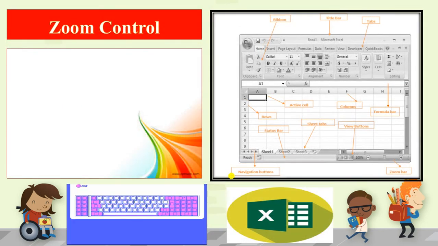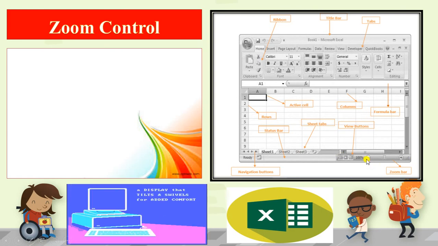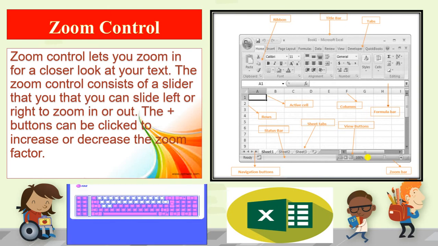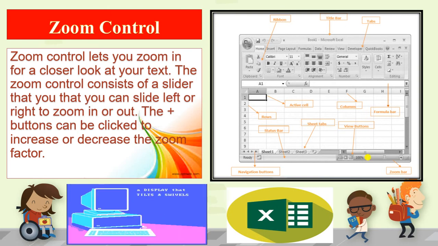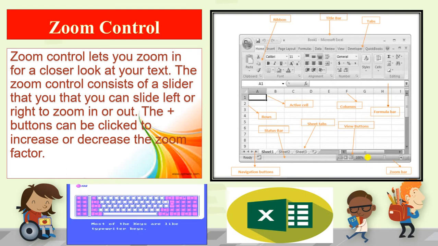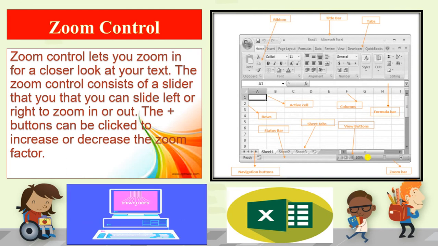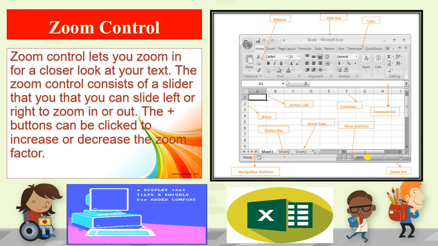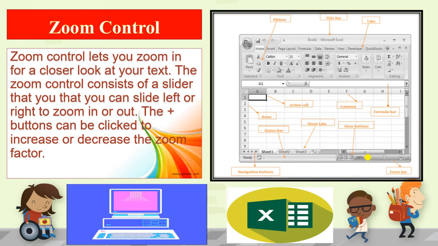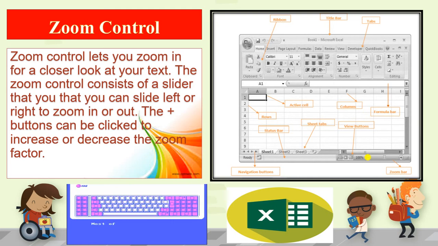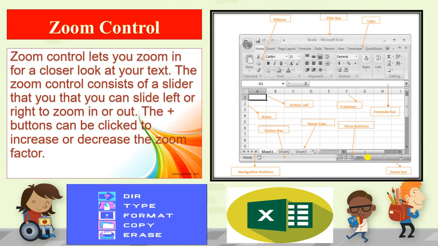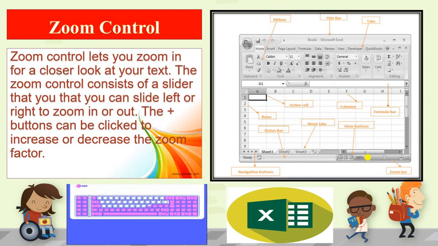Now the zoom control. The zoom control has the minus sign, which I have just told you about. If you click on the minus sign, it will decrease the size of the content of your spreadsheet, and if you use the plus sign, it will increase the zoom size, making the zoom much closer to the content.